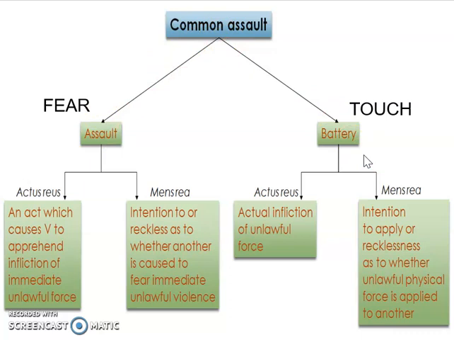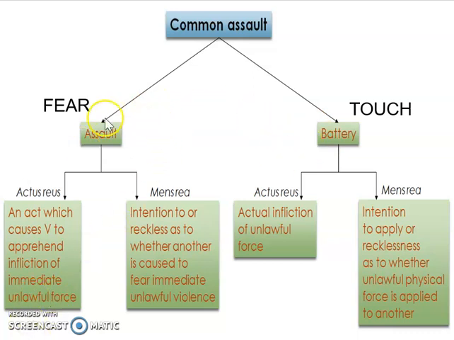And the key difference between the two, which we're going to learn in this video, is that an assault on a very basic level is where there was fear caused to the victim, whereas a battery on a very basic level is where the victim was touched by the defendant, but they don't have any injury. Each of these crimes are different and they have their own actus reus and mens rea, which we will look at today. But just to be clear, if you hear common assault, it means one or the other. But as a lawyer, you are expected to know which it is and to talk about the correct one.